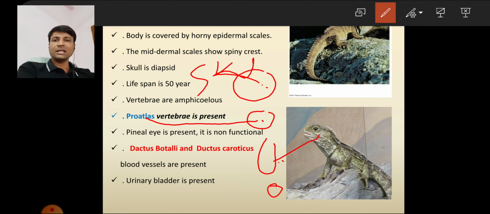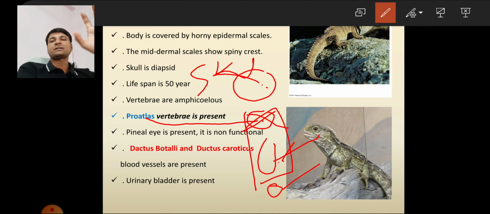In human beings and other mammals, the neck region has seven vertebrae, but we don't have a pro-atlas, just atlas and axis. But here an additional vertebra is present, the pro-atlas. It is a unique feature of Spinosaurus.